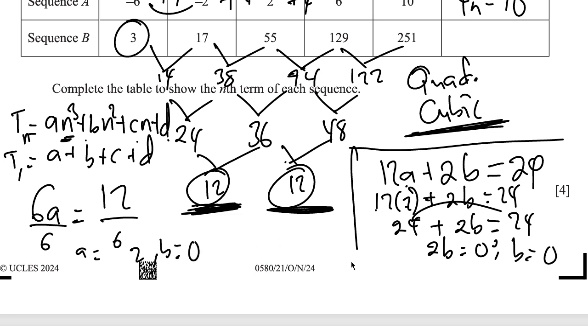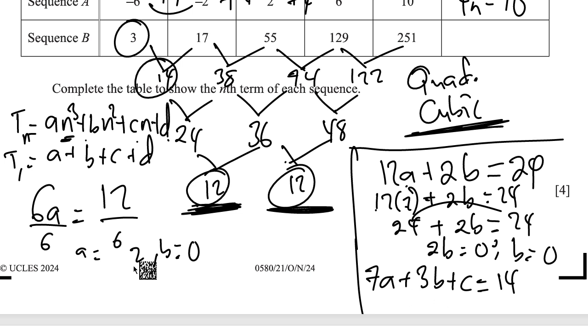And then it's also important to note that the first of the first differences is 7a plus 3b plus c, and that's 14. So if this is equal to 14, remember we've gotten the value of a and b.